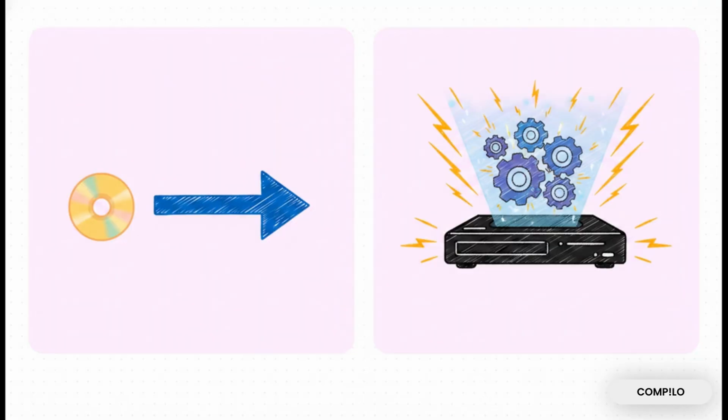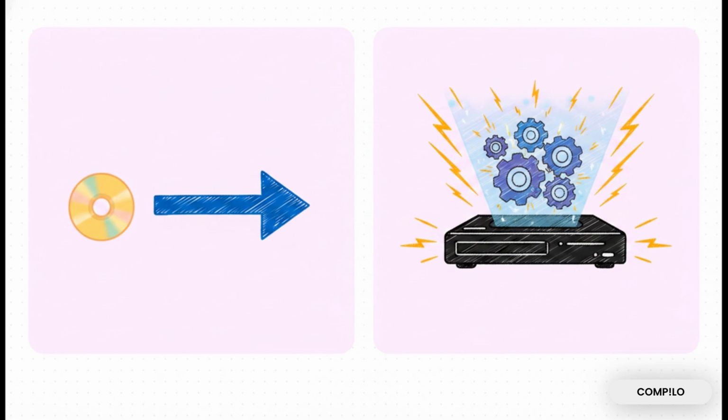Okay, these are easily two of the most confused and misused words in the entire Docker universe. So let's clear up this terminology right now using a simple DVD analogy. The image is exactly like a physical DVD disc. It's static. It's just a package. It holds the video files, the audio tracks, the menu screen, the copyright warnings, all bundled together by the studio. That is your packaged code.